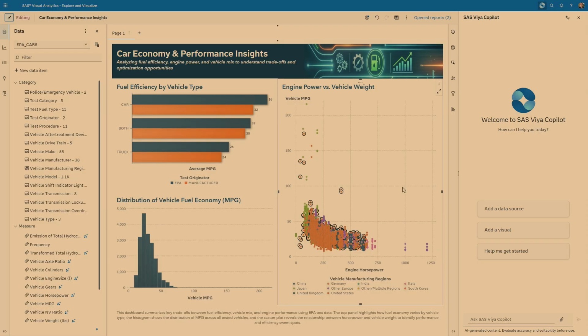I saw on one of the VA objects you created, it was geomapping. So if you're building a report for the first time as a new SaaS user, you have to download GeoMap content before you can use it sometimes. So if you ask Copilot to do geomapping, will it download that content for you and then use it?